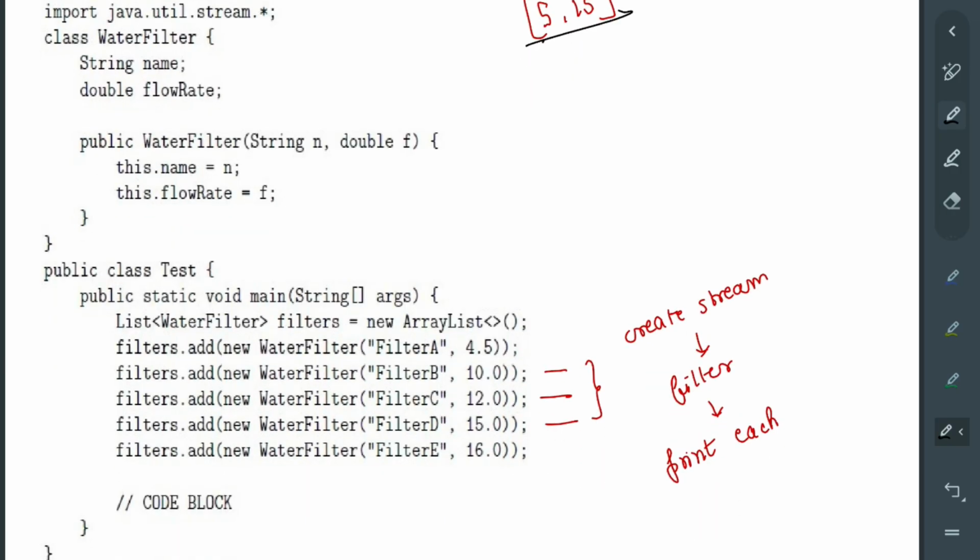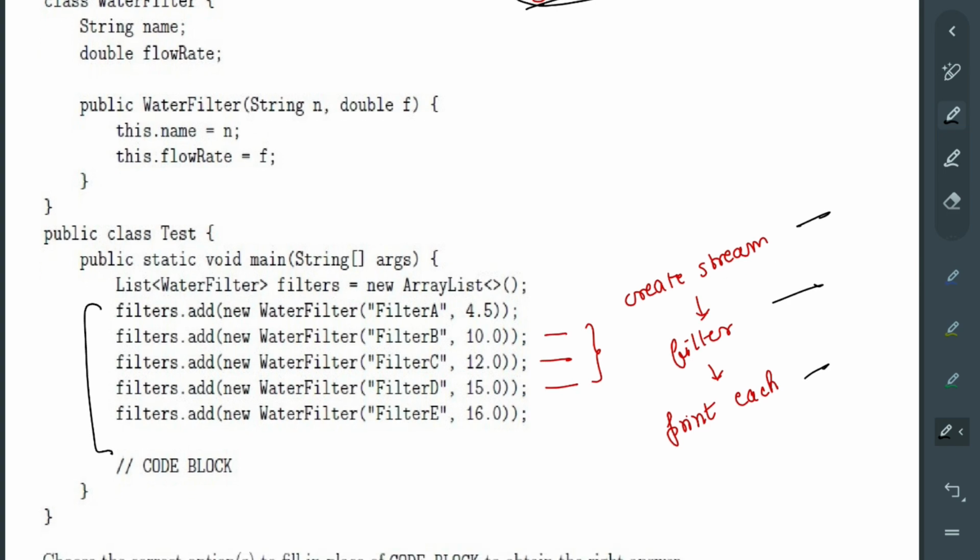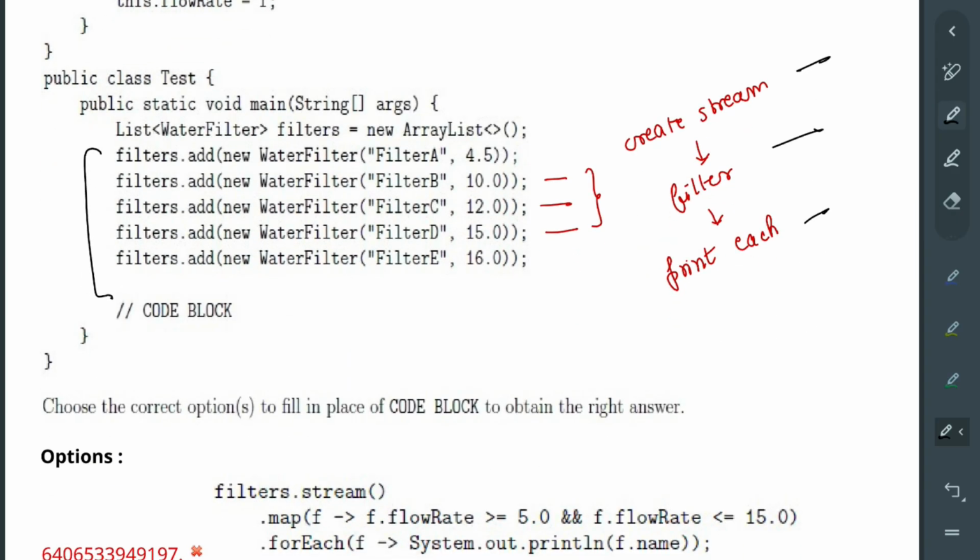Okay, so we have these tabs, let's say, or water filter. First, we need to create a stream. Second, we need to filter on some condition, and third, we need to print each of them. Now just check which option does all these three things.